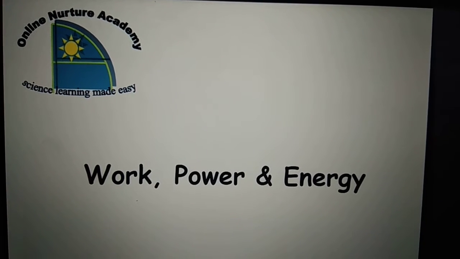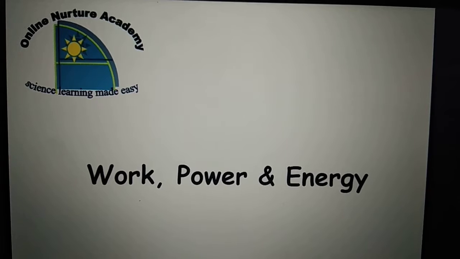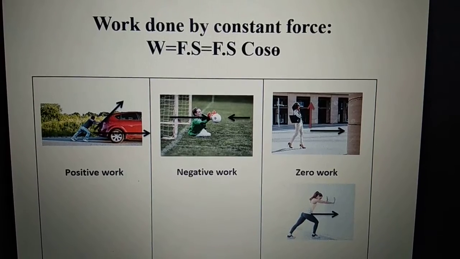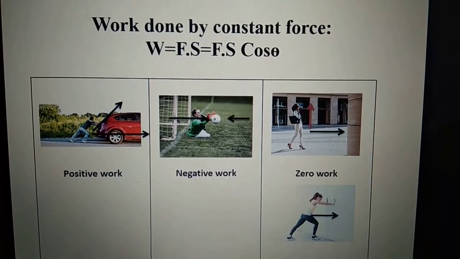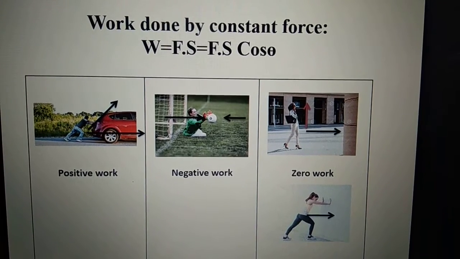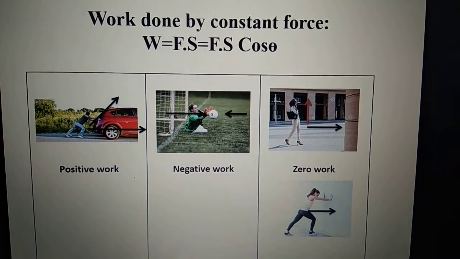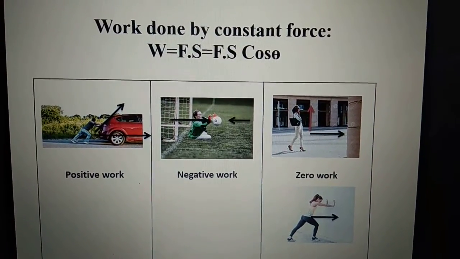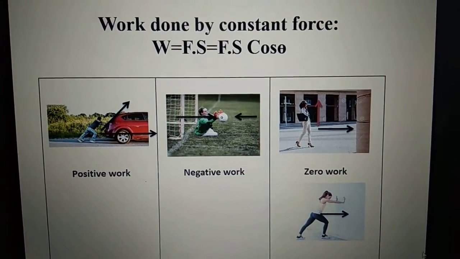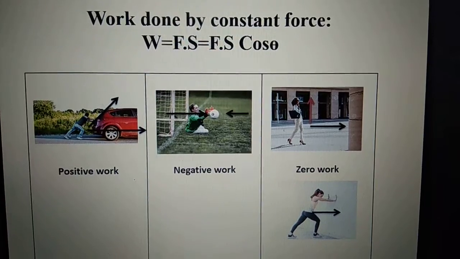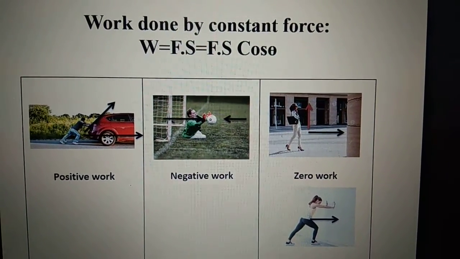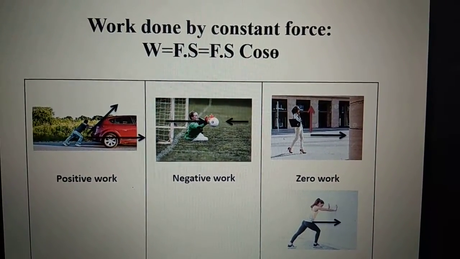Today we are going to learn about work, power and energy. So let's get started. As we all know, work is said to be done when any force moves a body to a distance s. So there are several types of work. Actually, work and force are related to each other as a dot product of force and displacement.